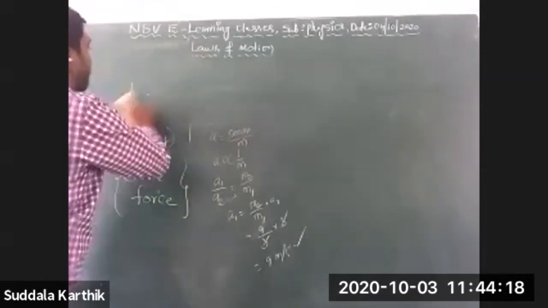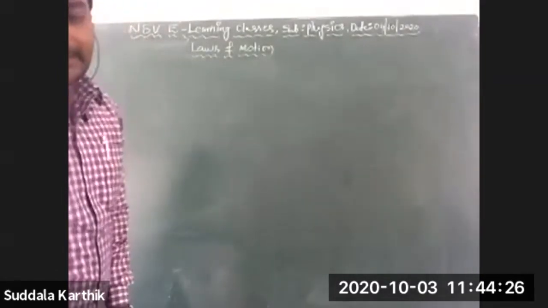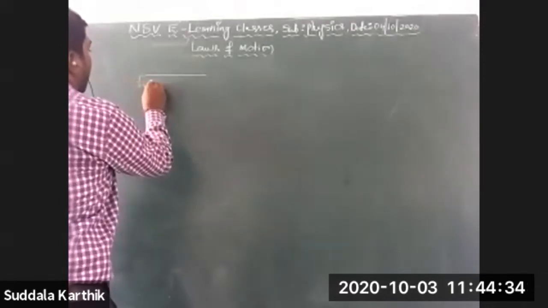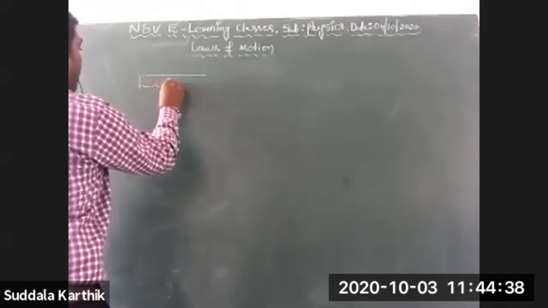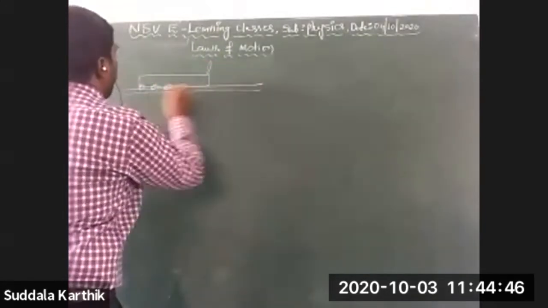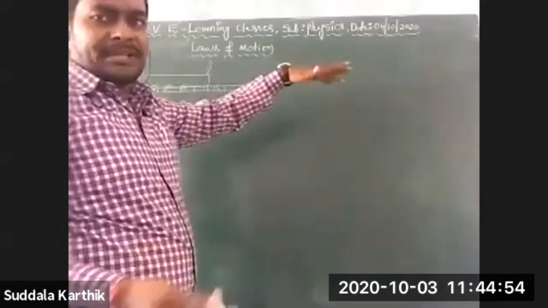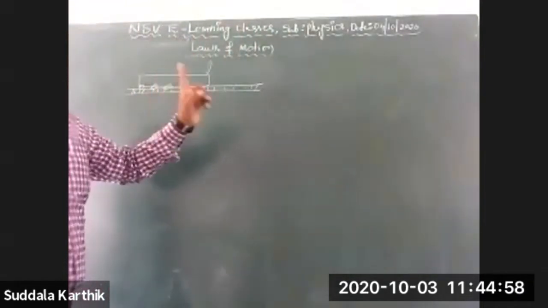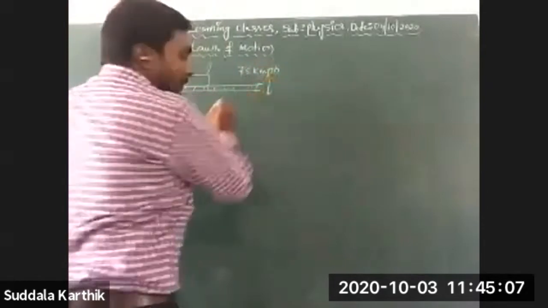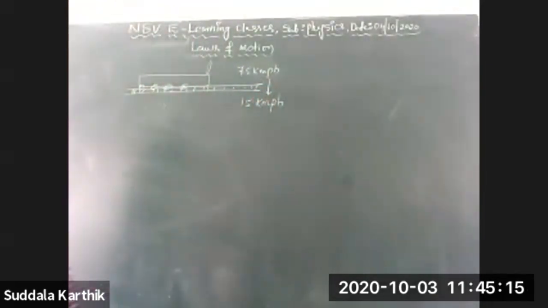Next, third question. A train reduces its speed uniformly from 75 kilometer per hour to 15 kilometer per hour. The train is moving on the track, generally not on the road.